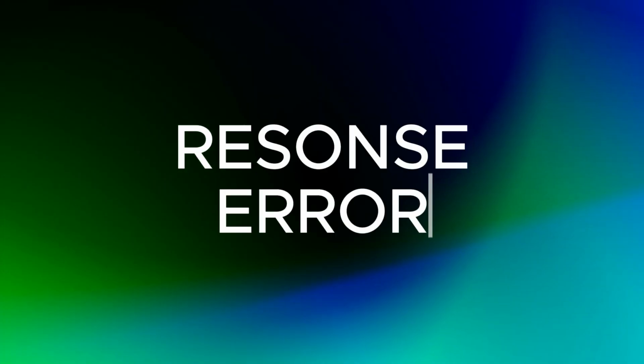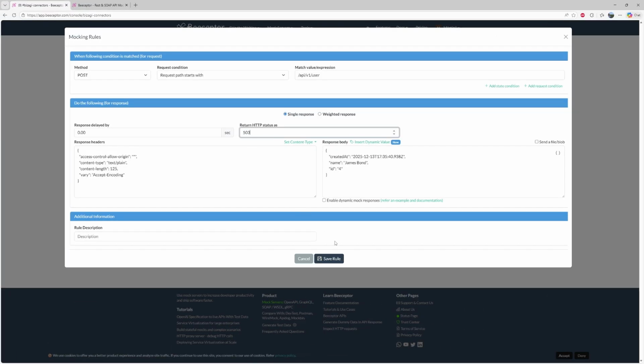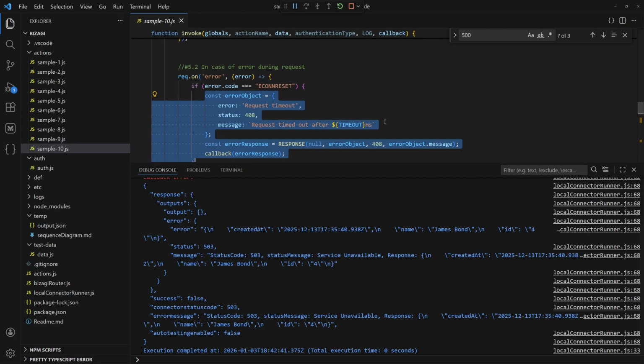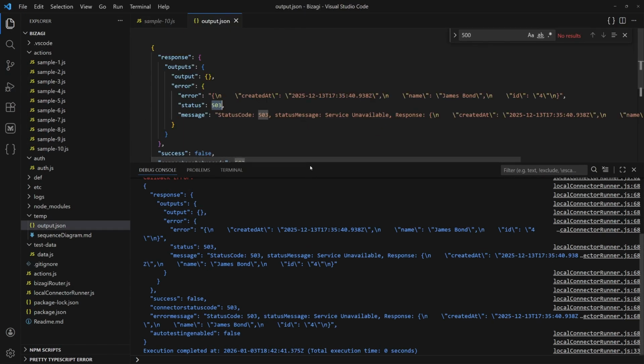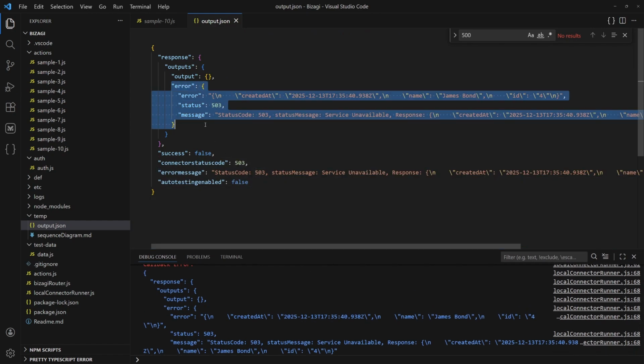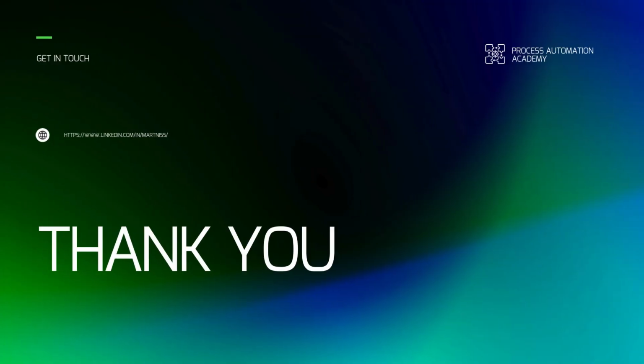Finally, let's simulate API error with some 500 response code. Here we can see when we run the connector again, we got error, which was captured with relevant error status code and returned detailed error message.